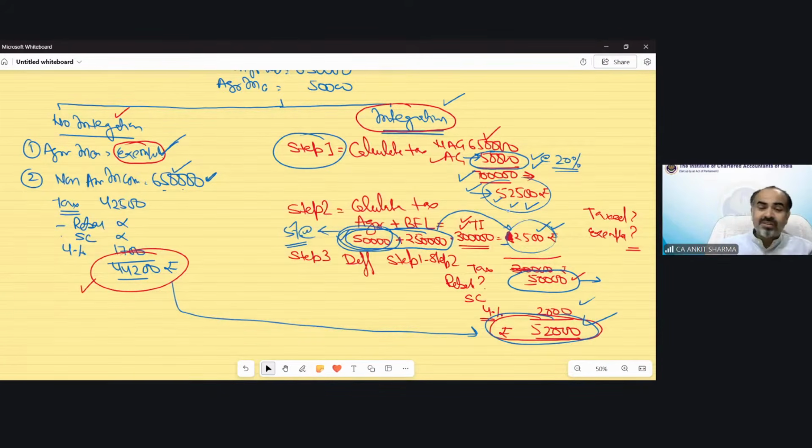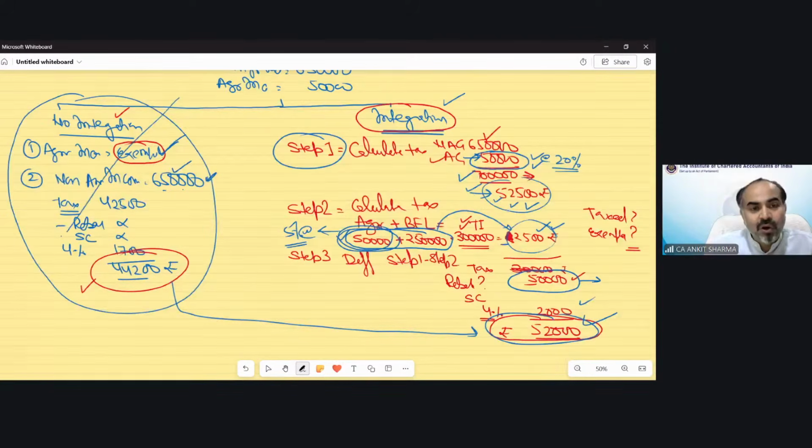But technically, you cannot say that we tax the agricultural income. We reduce the tax of agricultural income from your total income. So the remaining would be the tax of your non-agricultural income. So this is the power of this concept, that government actually collects the extra tax. In the examination, you need not show this calculation. This is for your knowledge only. I would like to make you understand that if this provision was not here, then your tax collection is lower. So this is the provision which has been made by government for revenue benefit.